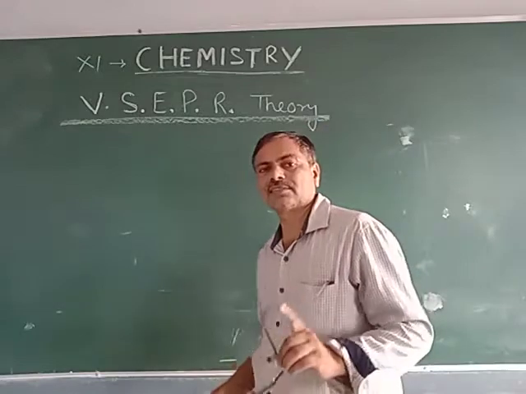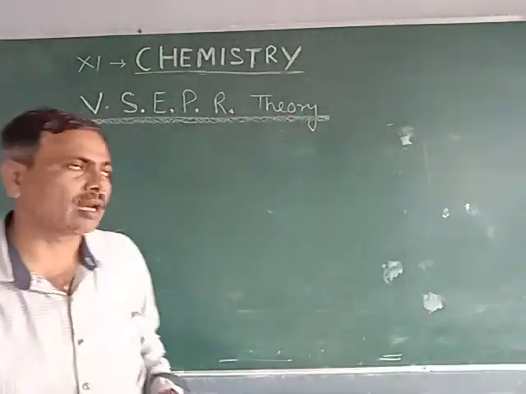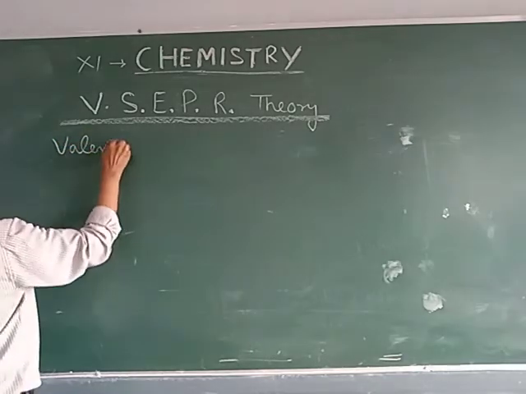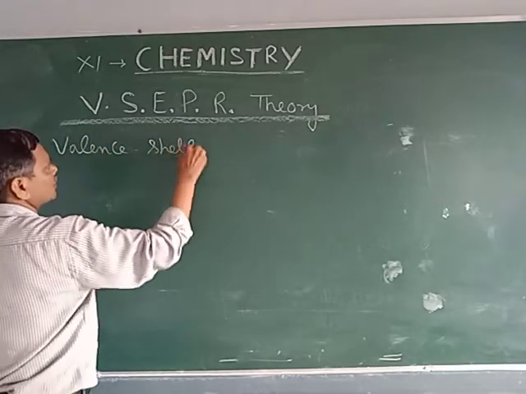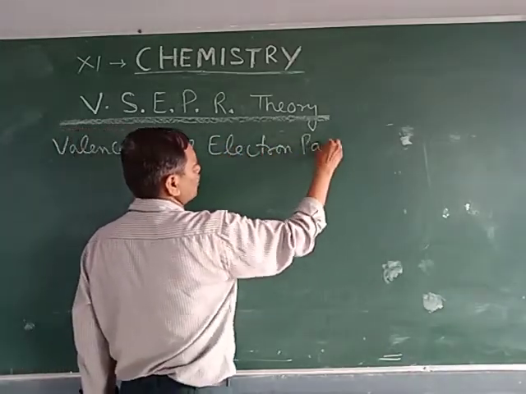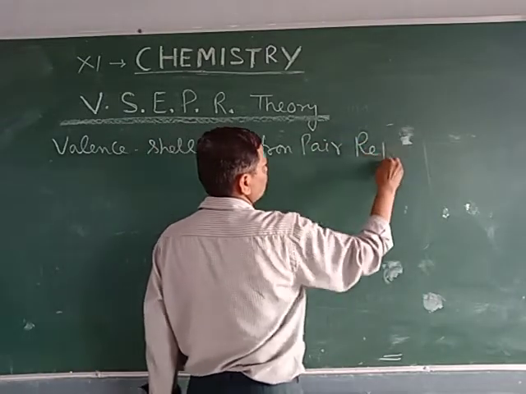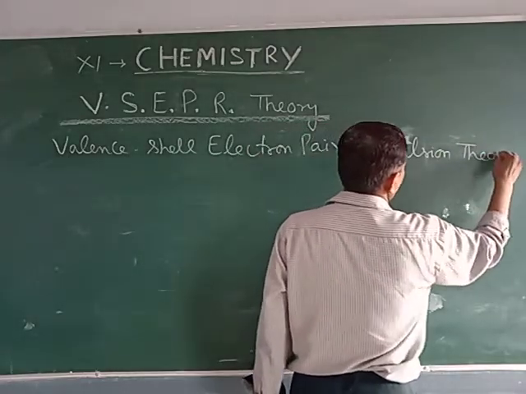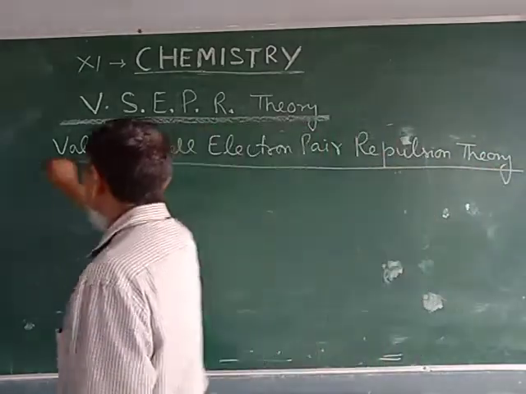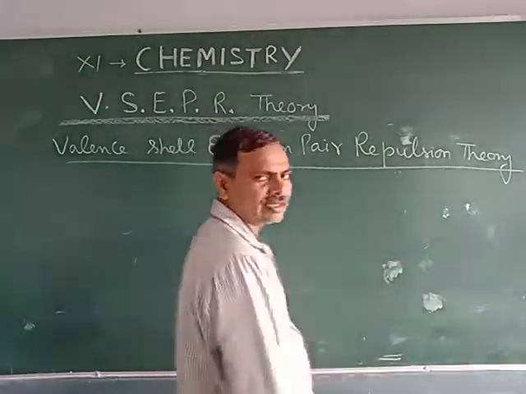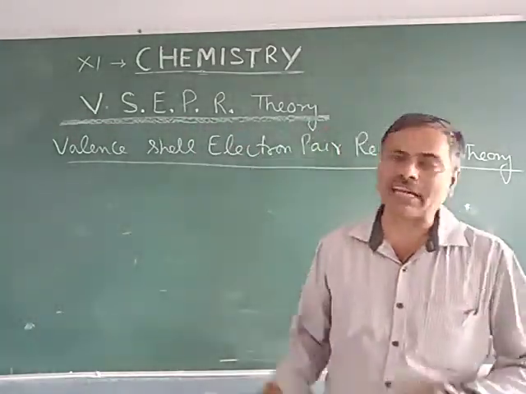Its full form, you can note, is valence shell electron pair repulsion theory. VSEPR theory means valence shell electron pair repulsion theory.